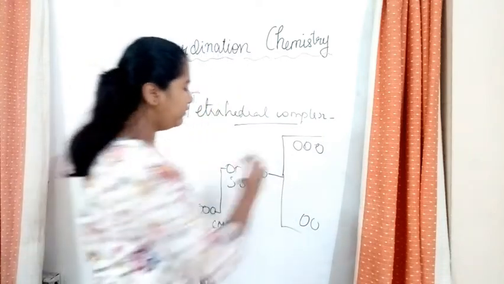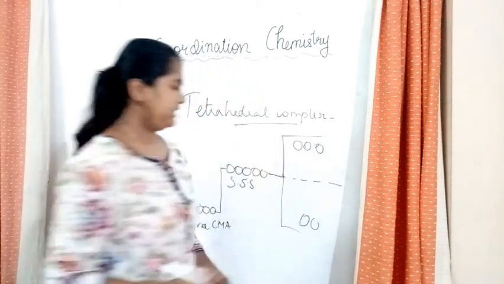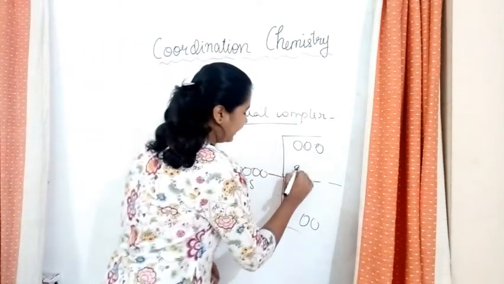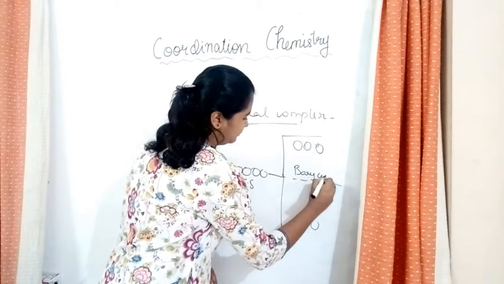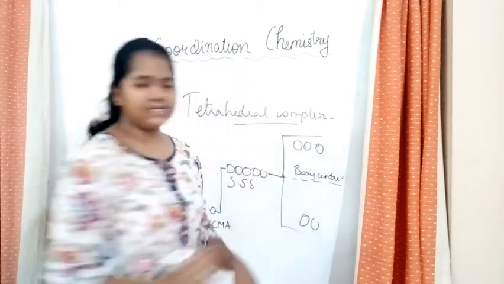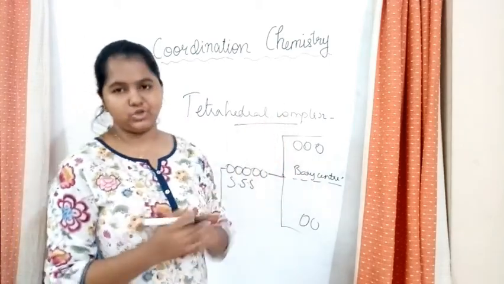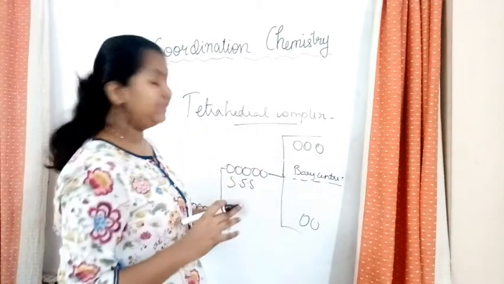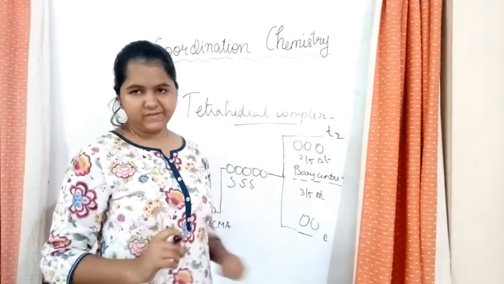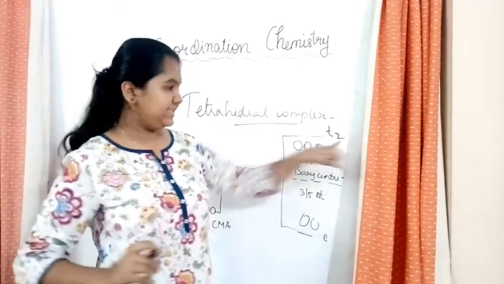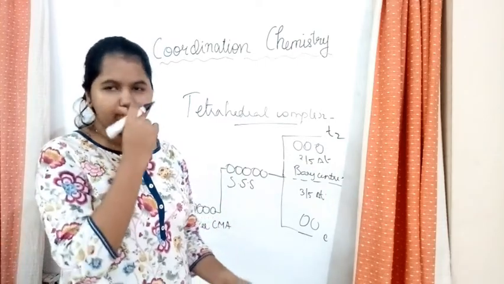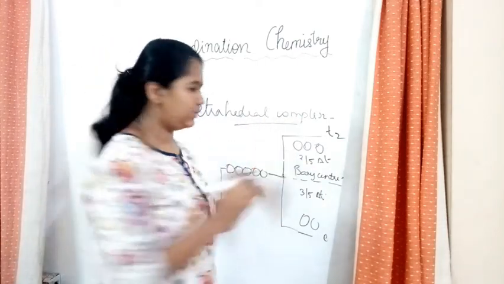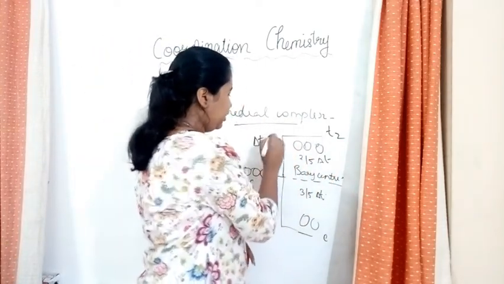And then, over here, I'll draw a line. And this line is called the barycenter. So what is barycenter? That is the average energy required for splitting up of these 5 degenerate orbitals. So over here we've taken it as E and T2, and the difference between them is known as delta T. Okay?